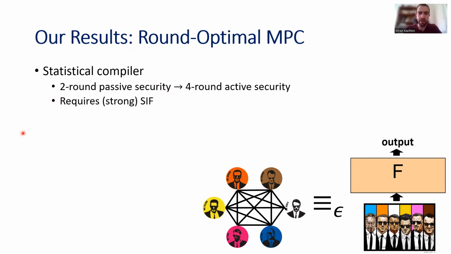The main building block that we use here is a strong version of single input functionalities that we construct in the paper. And finally, this compiler can be seen as a variant of the GMW compiler, where we replace the cryptographic machinery in the GMW compiler with the statistical protocols for single input functionalities. In addition, our protocol is round efficient, right? It incurs a small overhead in the round complexity.